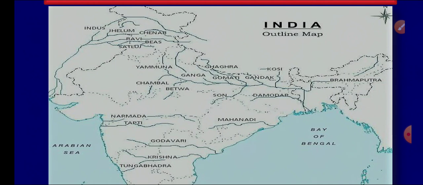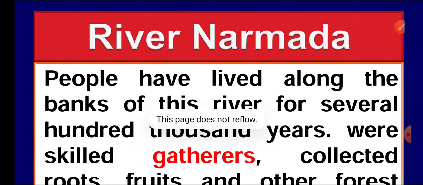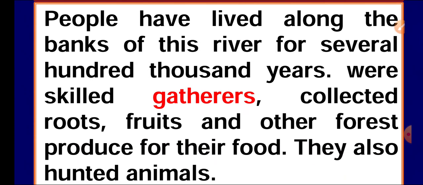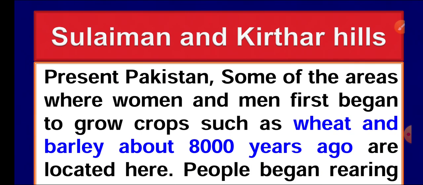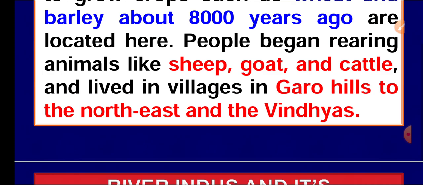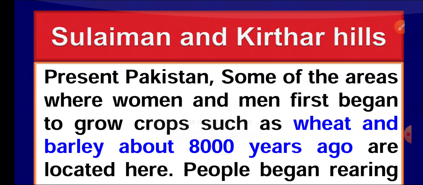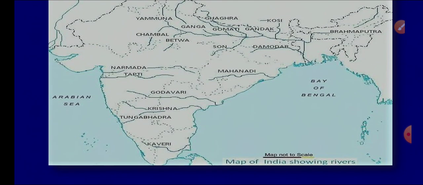Why have I shown this map to you? Because this is concerned with our chapter. Here we have the next paragraph about river Narmada and the people living near that river, Suleiman and Kirtar hills, and the Indus and its tributaries. So let me show you these rivers on this map step by step.